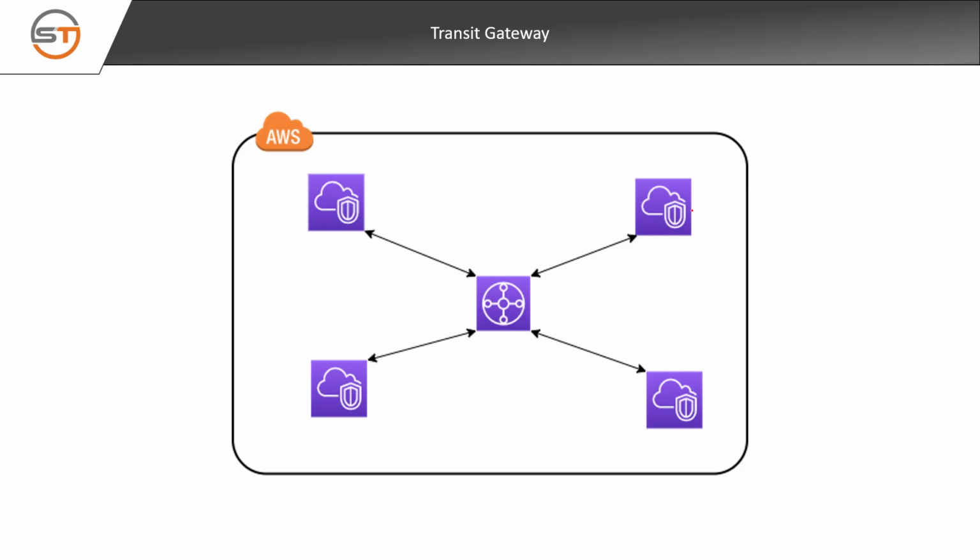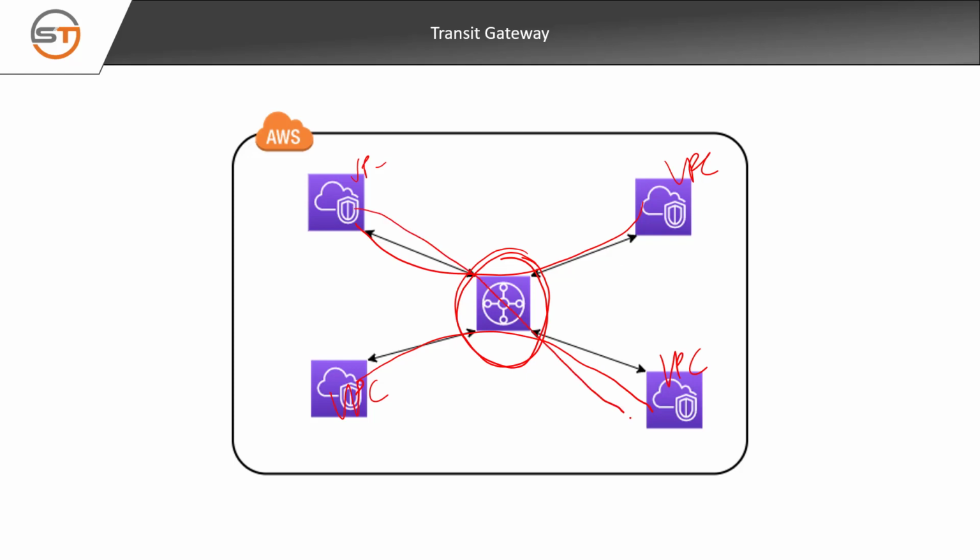So if you see the diagram, we have a transit gateway and all the VPCs are connected to the transit gateway. So they can communicate with each other through the transit gateway. The transit gateway consolidates all the routing for all the VPCs in the same region. Remember, it's for the same region. A transit gateway cannot establish connectivity between the VPCs in different regions.